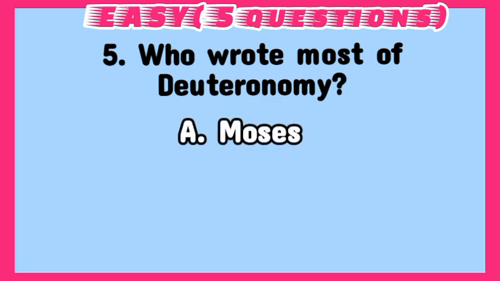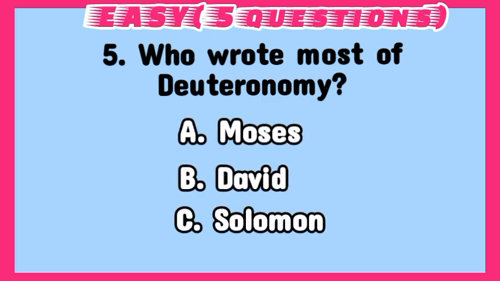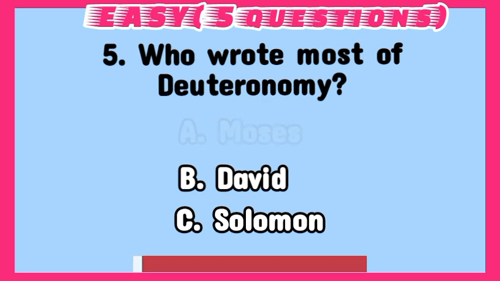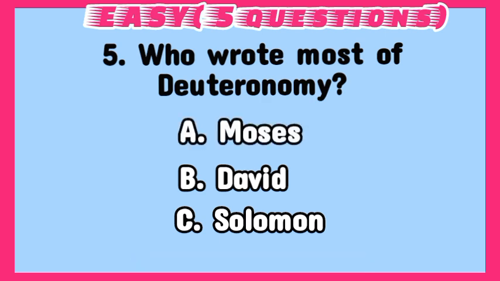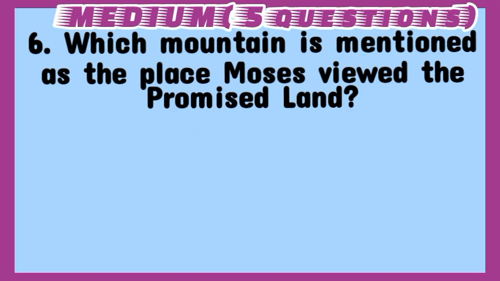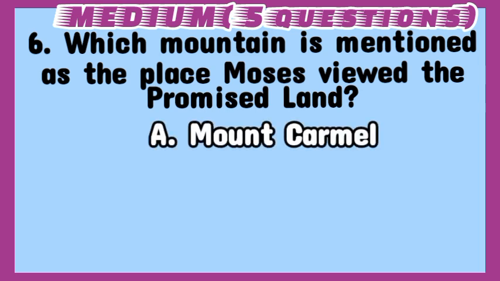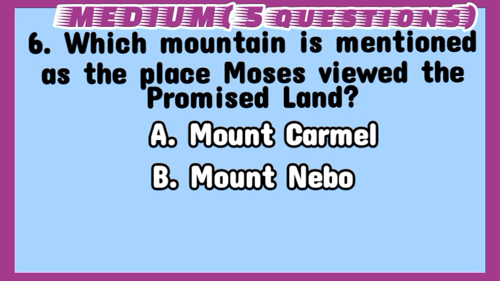A. Moses. B. David. C. Solomon. Answer: A. Moses. Medium. 6. Which mountain is mentioned as the place Moses viewed the Promised Land? A. Mount Carmel. B. Mount Nebo.